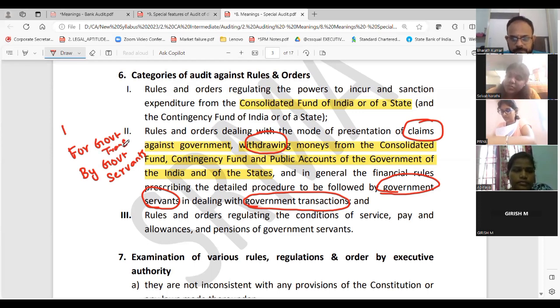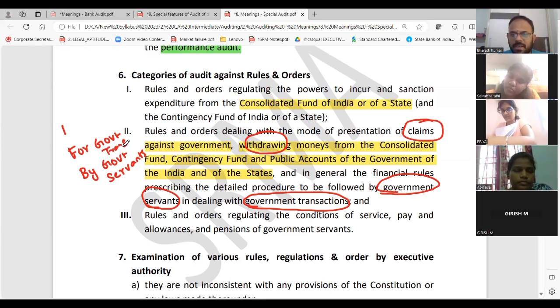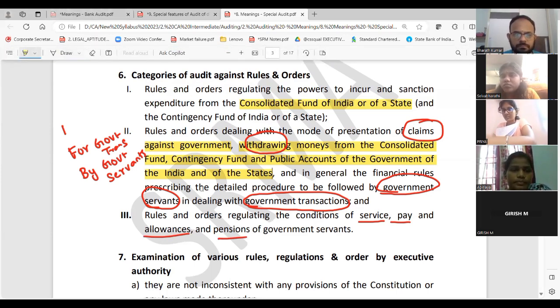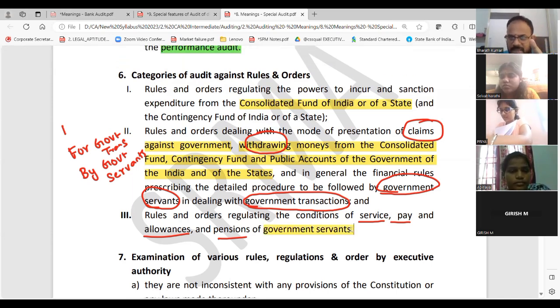That's the keyword. Rules and orders regulating conditions of service. When, how much you will have to be there, what is the notice, what is the pay, what are the allowances, what is the pension. It is for what servant only? Only for government servant. Now are we clear? Rules and orders are for government servants, for government transactions, from the Consolidated Fund of India.